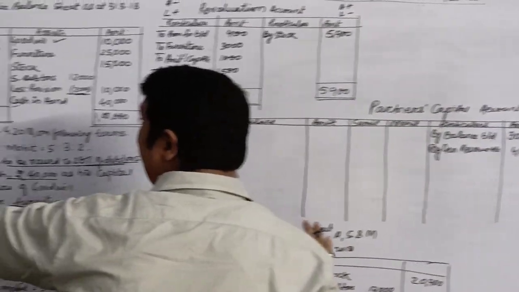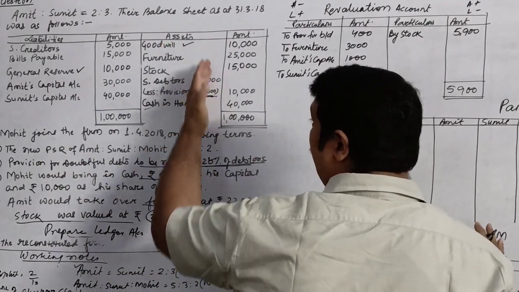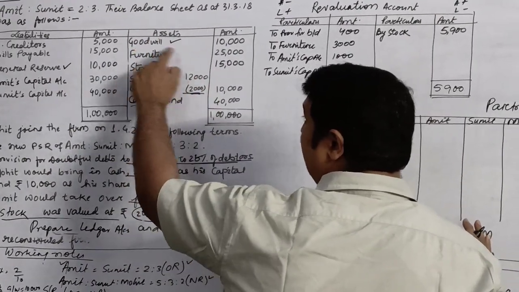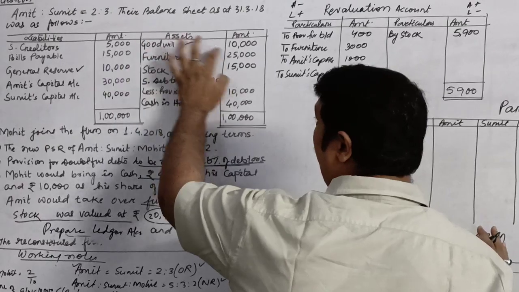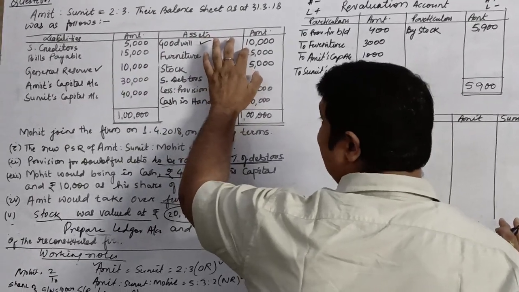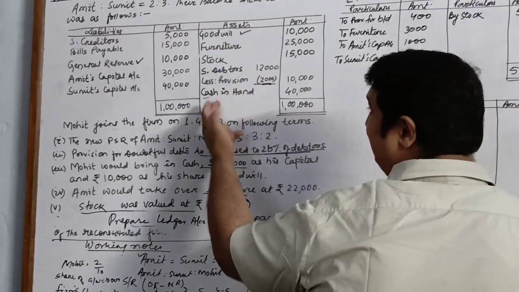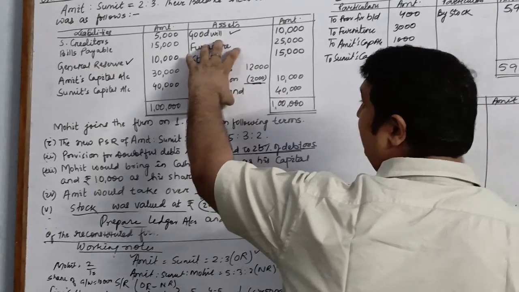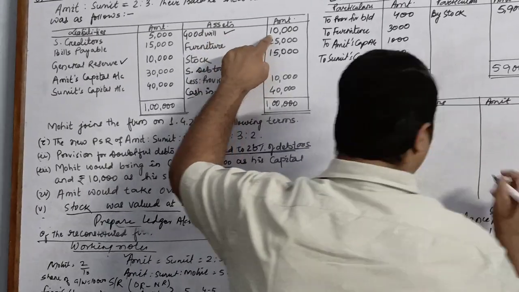So that is all with my liability side. I will come to my asset side now. On the asset side, I have only one item, that is goodwill, to be shown in the partner's capital. All these are the assets. Assets never go in the partner's capital. So over here goodwill is there.